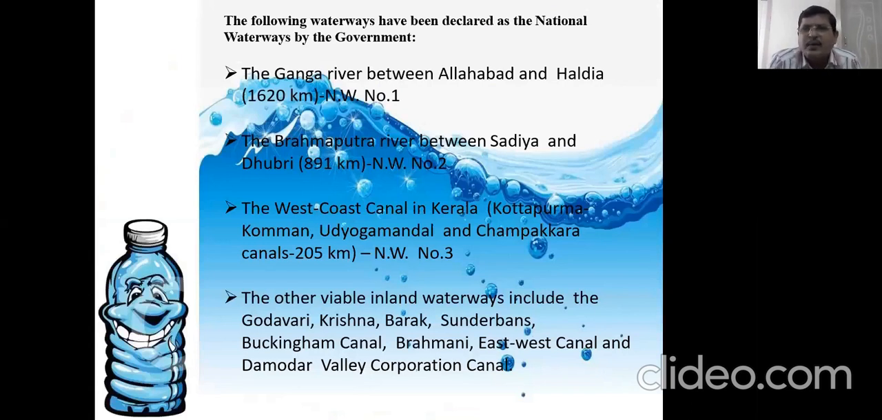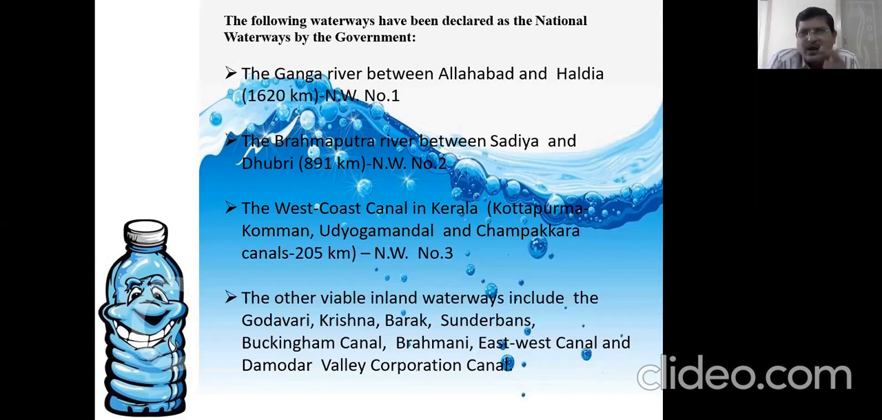The following waterways have been declared as the national waterways by the government. How we have national highways on the roads, the same way we have national waterways also. The first one is Ganga River between Allahabad and Haldia in West Bengal. That is 1,620 kilometers. It is called NW number 1. Then the next one is the Brahmaputra River between Sadia and Dhubri, that is in Assam and Arunachal Pradesh areas, 891 kilometers. That is NW number 2.